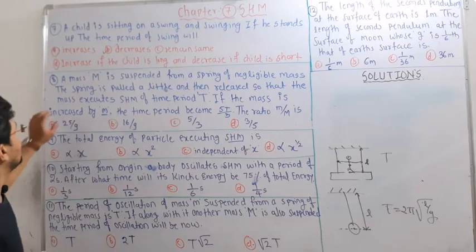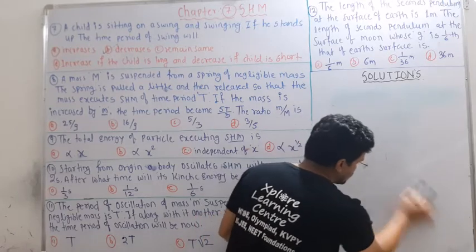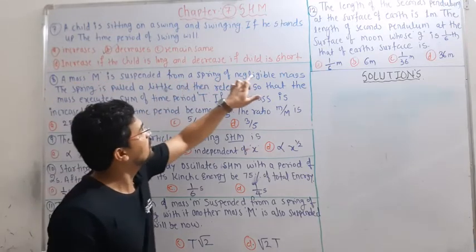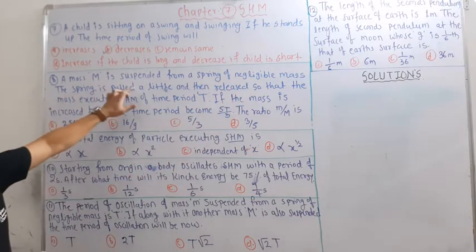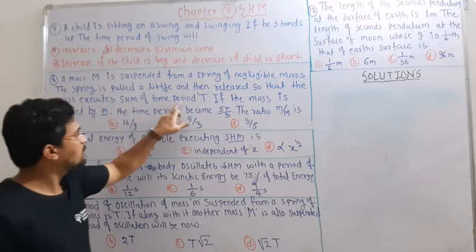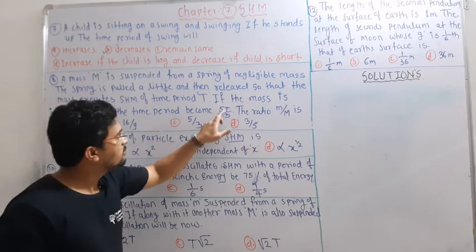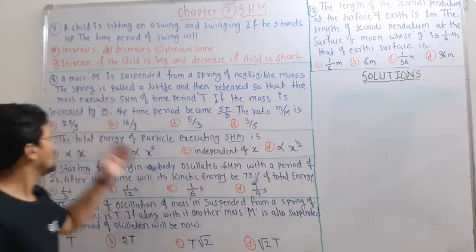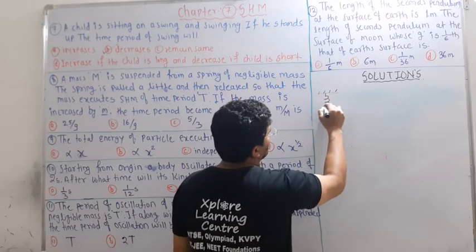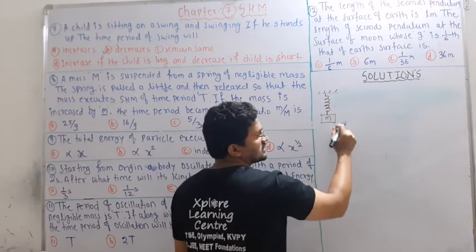Okay, so remember, next one regarding the spring itself. A mass m is suspended from a spring of negligible mass. The spring is pulled a little and then released, so that the mass executes simple harmonic motion of time period T. If the mass is increased by M, the time period becomes 5T by 3. The ratio of M by m is what among these 4 options? So there is one spring initially, attached with a mass small m. So the mass of the spring is neglected.